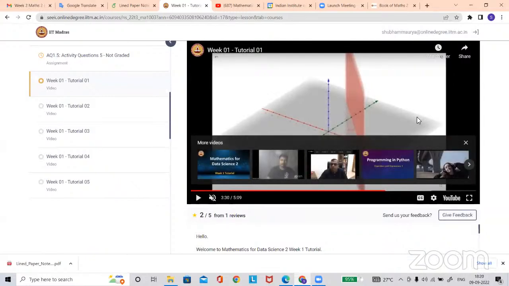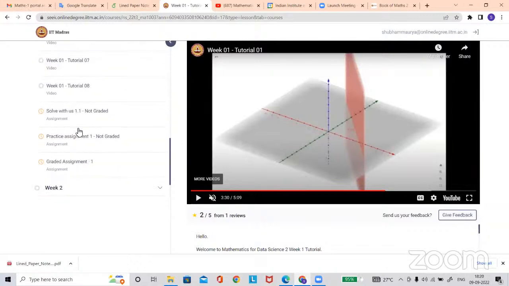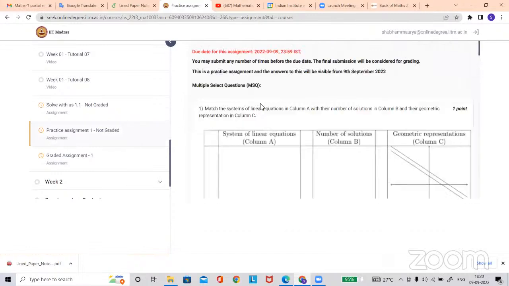Sir, do the practice assignments have a deadline? Because here it is given that it has to be completed by today. Yeah, this time there is a deadline given to the practice assignment, because after this you will get the solution of it. Whoever wants to try themselves can submit. I think this practice assignment is not given for graded evaluation. I guess it carries some bonus marks, sir. Okay, it carries some bonus marks.